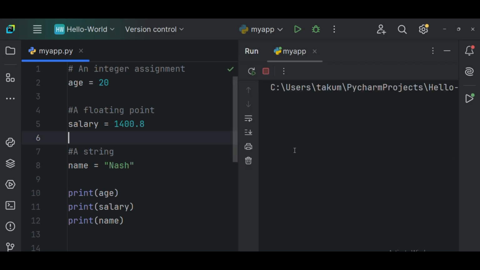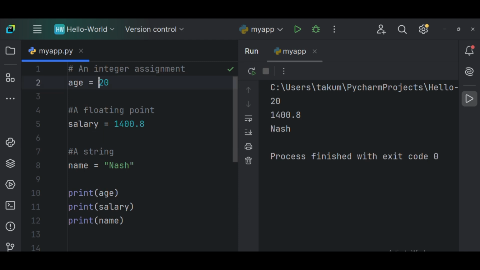If I click on run, when it encounters age, it goes to the memory location named age, takes the value and prints it. It encounters salary, goes to the memory location where salary is mapped, and checks the value stored there, which is 1400.8. The same thing happens to the name, and that is how it's going to print it. I hope your variable is understood now.